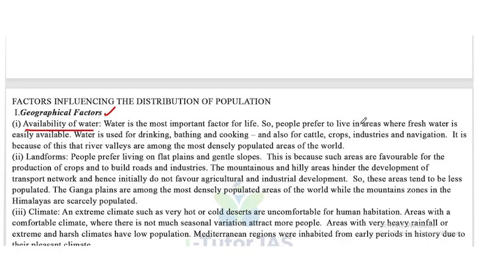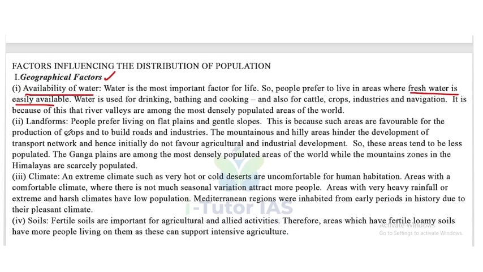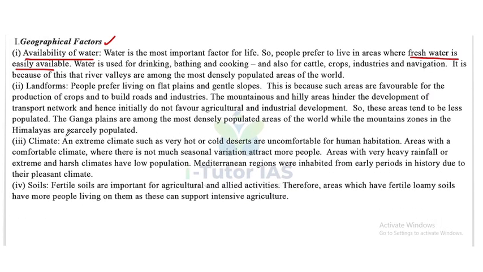People prefer to live in areas where fresh water is easily available. Water is used for drinking, bathing and cooking, also for cattle, crops, industries and navigation. It is because of this that river valleys are among the most densely populated areas of the world.